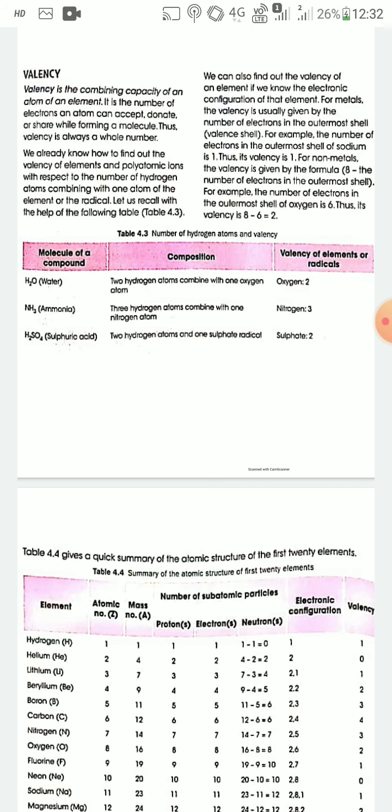What is valency? Valency is the combining capacity of an atom of an element. It is the number of electrons an atom can accept, donate, or share while forming a molecule. Thus, valency is always a whole number. So, valency is the combining capacity of an atom of an element.